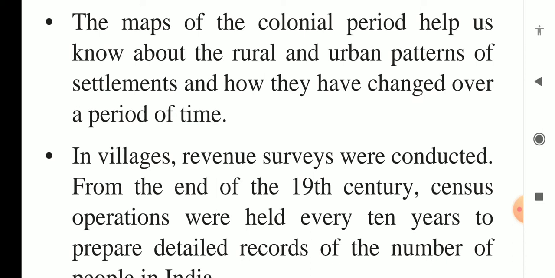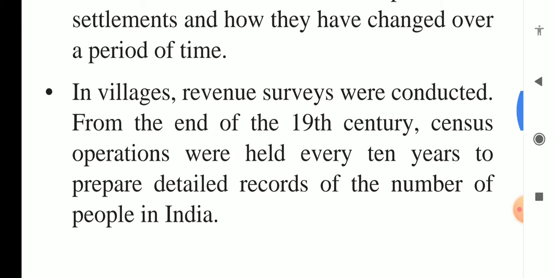If they had not prepared them, we could not have any particular idea of how India was before, during, and after the British.